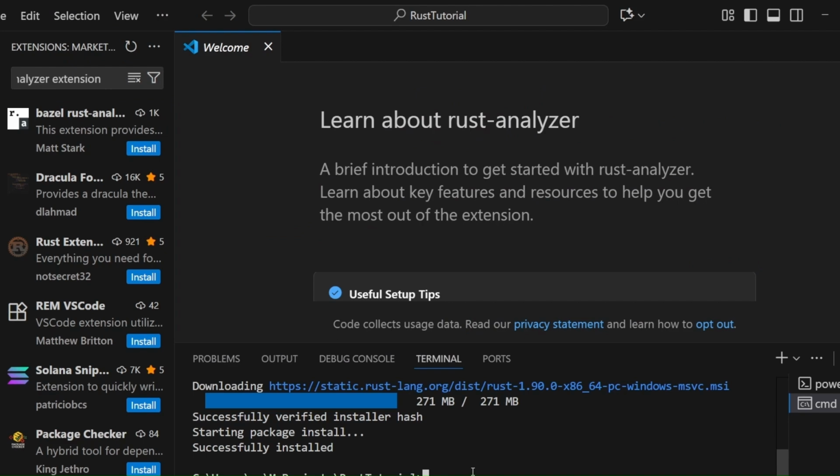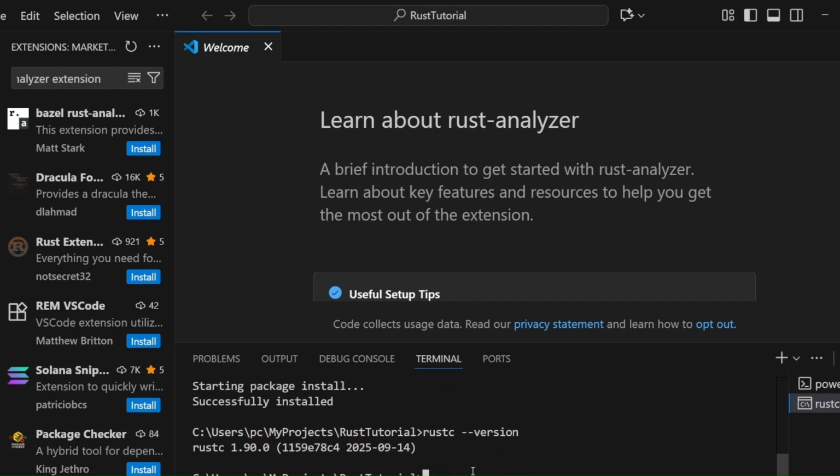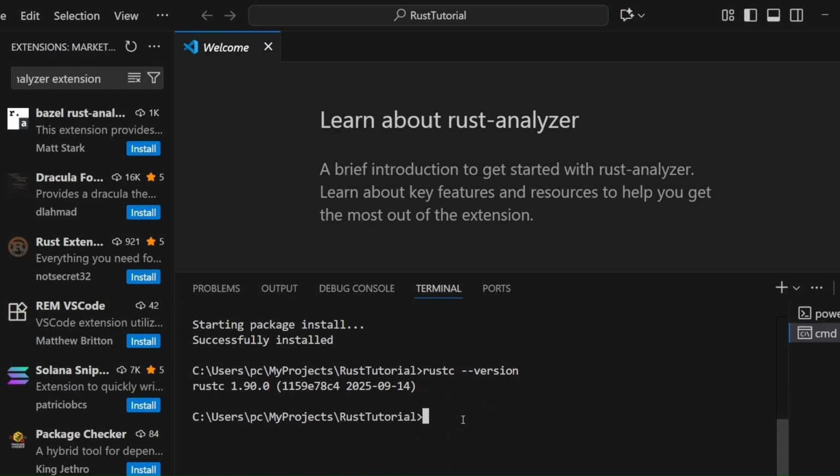Meanwhile, you can check the Rust and Cargo installation, whether they were successfully installed on your system or not. For checking, you can type rustc --version. If it is successfully installed, the version will be printed. Do the same for Cargo to be assured. Yeah, Cargo's version is also present. It means that rustc and Cargo are both successfully installed on my system.